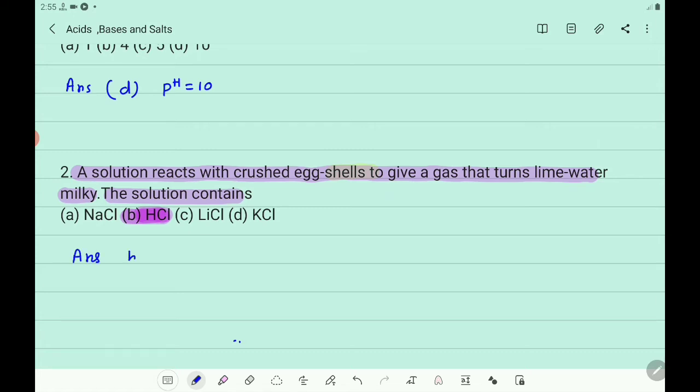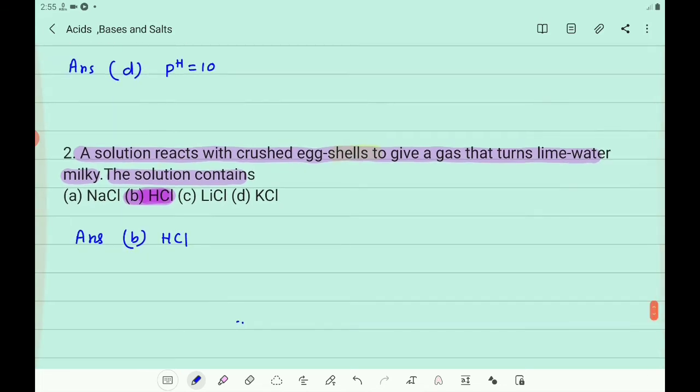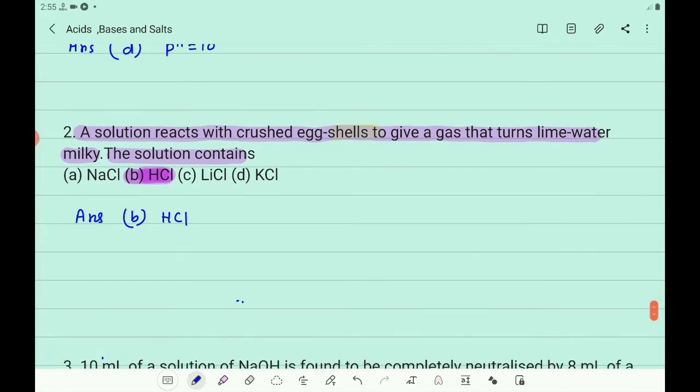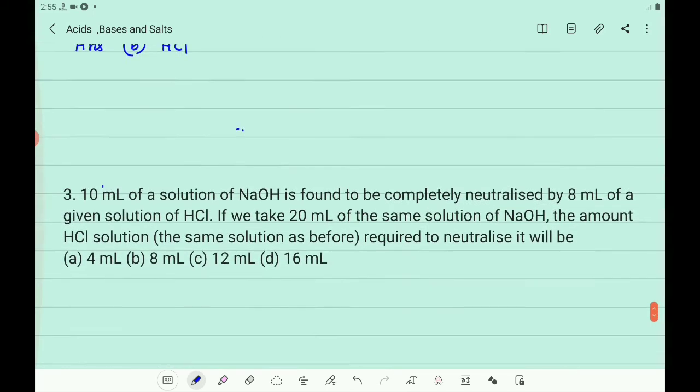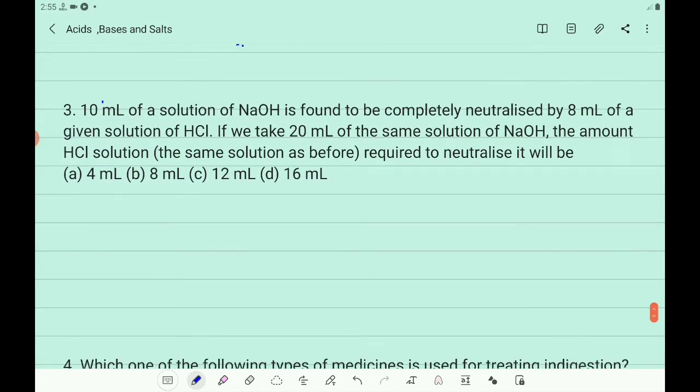Answer B, HCl, hydrochloric acid. Acid turns lime water milky. Then the third question. What is that question?